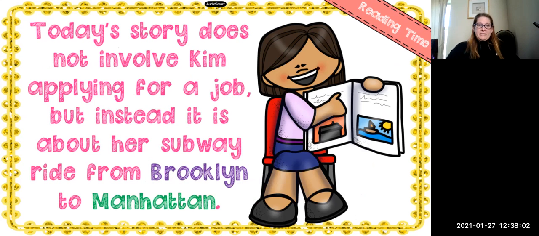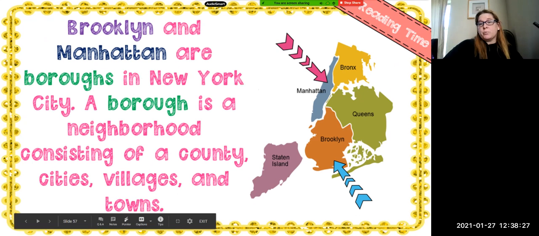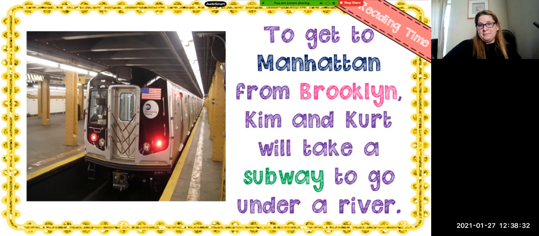So today's story does not involve Kim applying for a job, but instead it's about her subway ride from Brooklyn to Manhattan. So remember that Brooklyn and Manhattan are boroughs in New York City. And a borough is a neighborhood consisting of a county, cities, villages, and towns. So she's going to go from Brooklyn to Manhattan today. And to get to Manhattan from Brooklyn, Kim and Kurt will take a subway to go under a river.